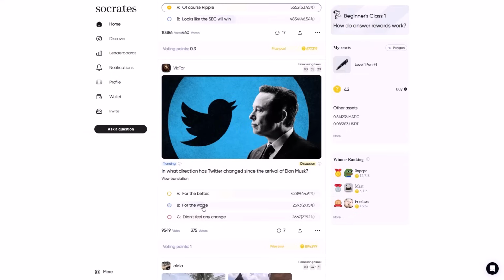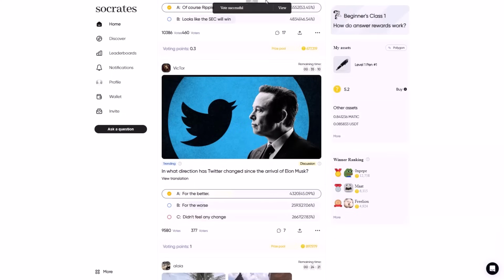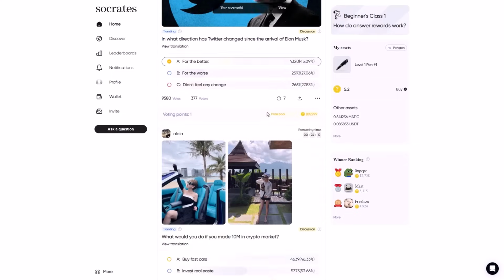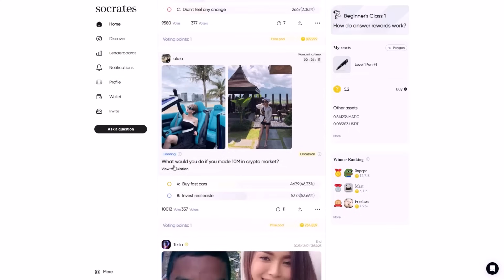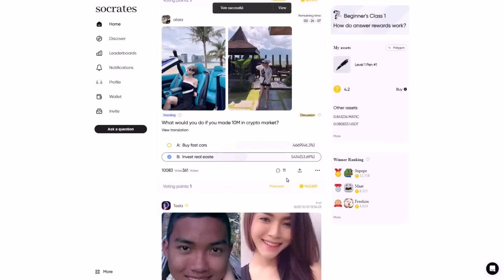As you see, there are 3 options, and there are a lot of votes, and also the prize pool. I will choose the first one and vote with 1 point, waiting to see if I win the prize pool. For the next one there are 2 options and a lot of votes. I will choose B, and it will cost me 1 point.